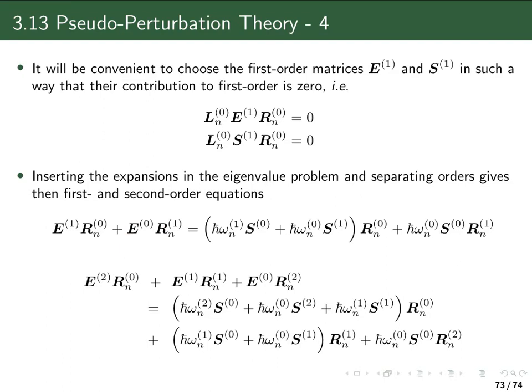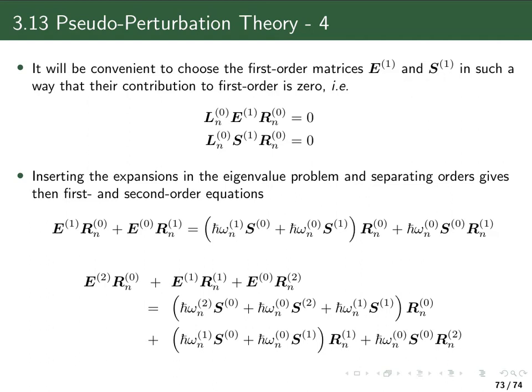And the same we will have here for the second order equation, where I have the second order correction to the Hessian with the zeroth order right eigenvector, the product of two first order corrections, and the zeroth order E matrix multiplied with the second order correction to the right eigenvector. Now in order to get expressions for the different corrections to different orders to the eigenvalue, we do precisely the same as we do in the normal perturbation theory.